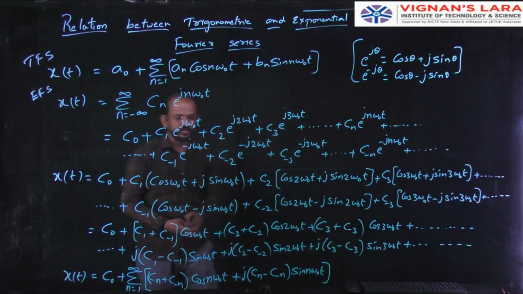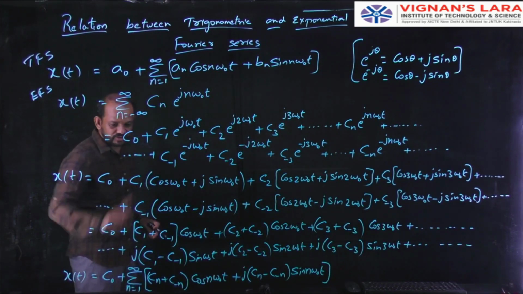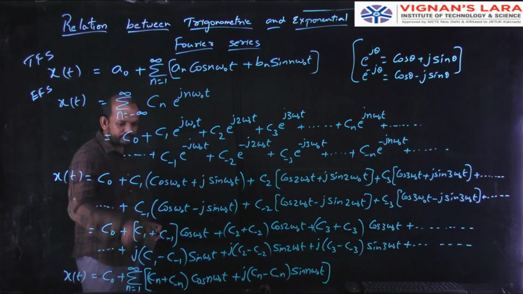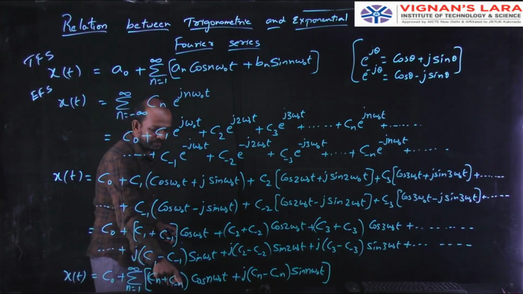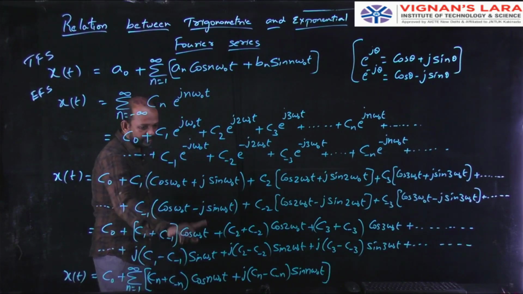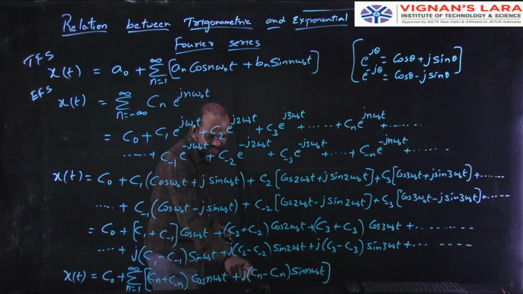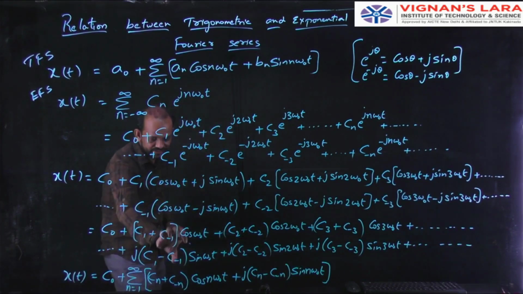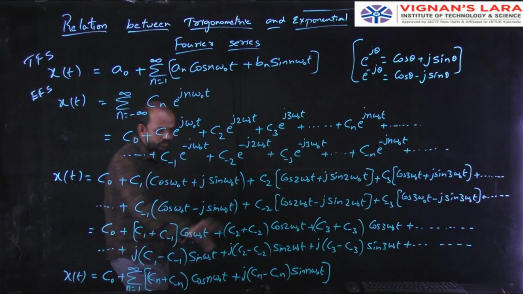So now combine C naught. First for n equal to 1 I get C1 plus C minus 1 cos 1 omega naught t, this term, and plus j C1 minus C minus 1 sin 1 omega naught t. So I will get these two terms. For n equal to 2, I will get these two terms.